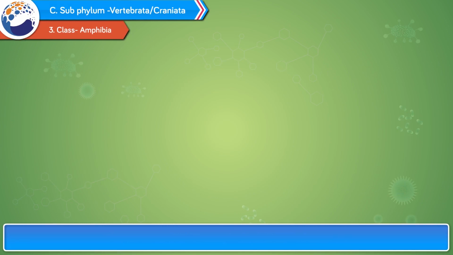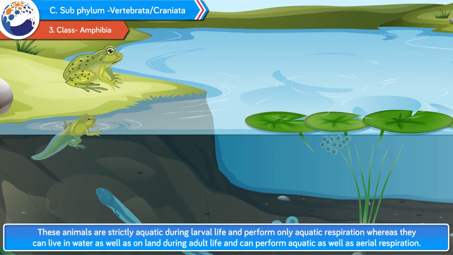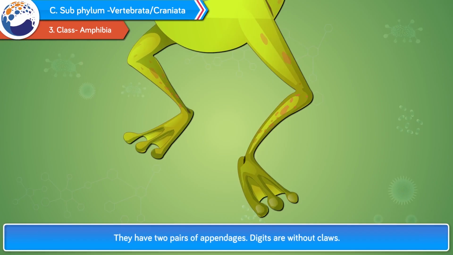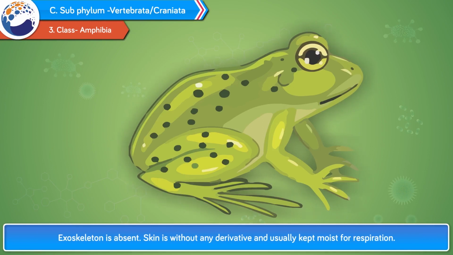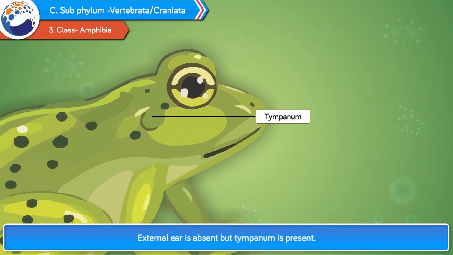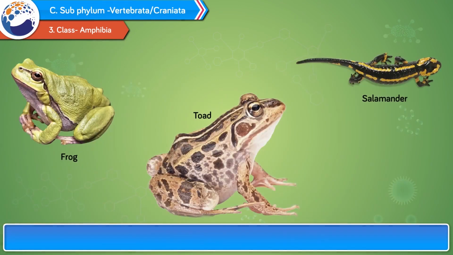3. Class Amphibia. These animals are strictly aquatic during larval life and perform only aquatic respiration, whereas they can live in water as well as on land during adult life and can perform aquatic as well as aerial respiration. They have 2 pairs of appendages. Digits are without claws. Exoskeleton is absent. Skin is without any derivative and usually kept moist for respiration. External ear is absent, but tympanum is present. Neck is absent. Eyes are prominent with eyelids. Example, frog, toad, salamander, etc.